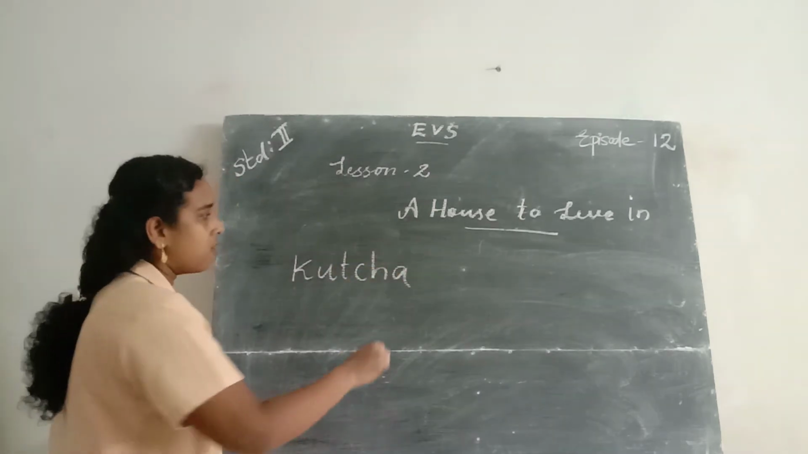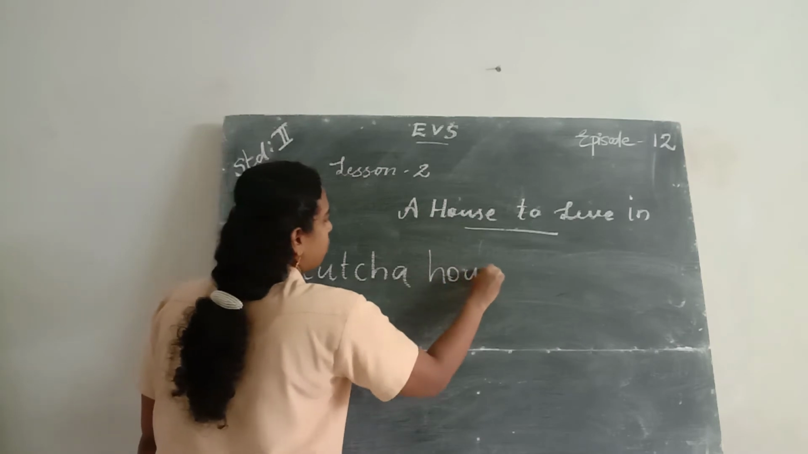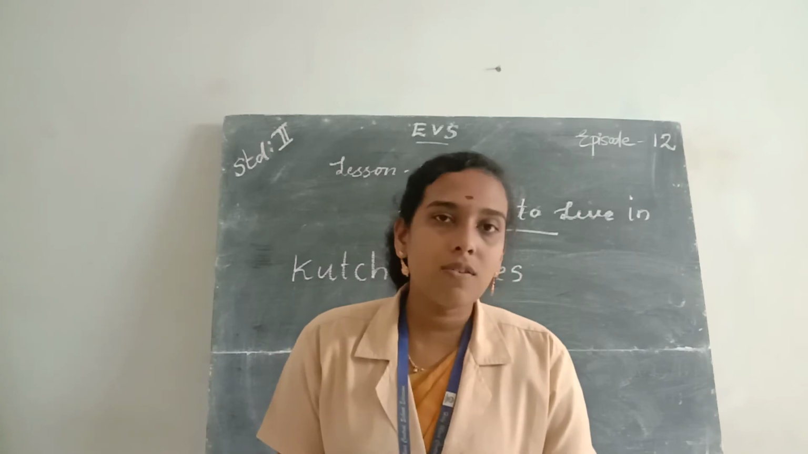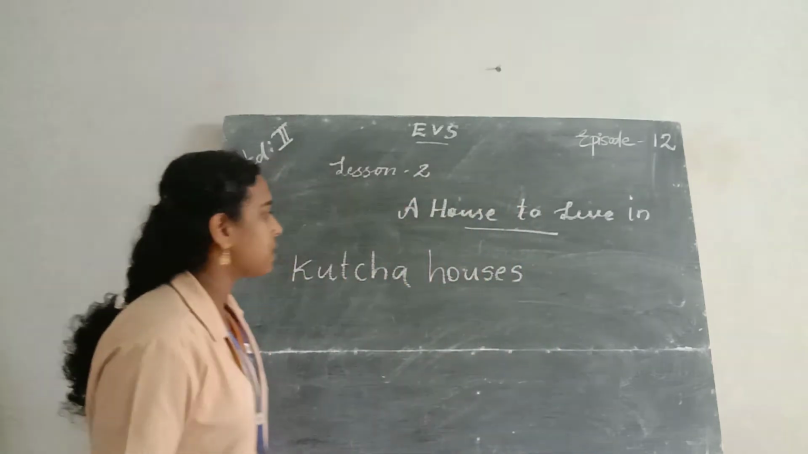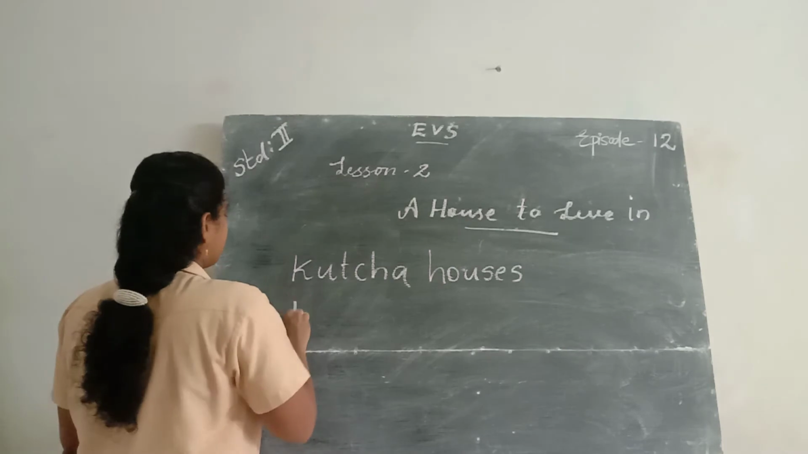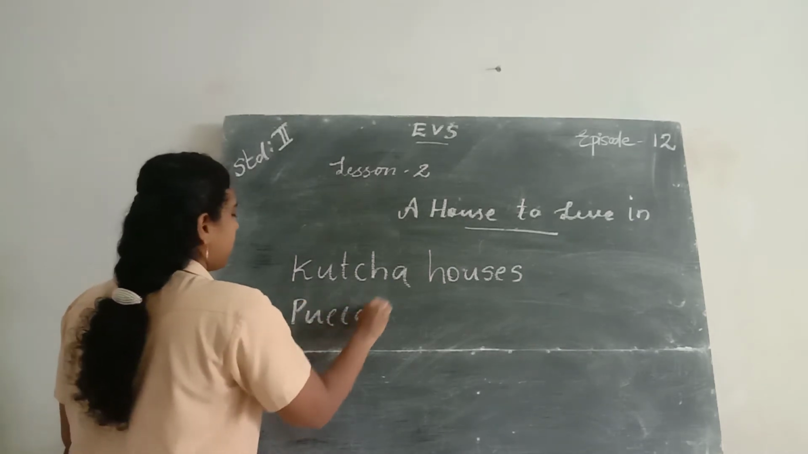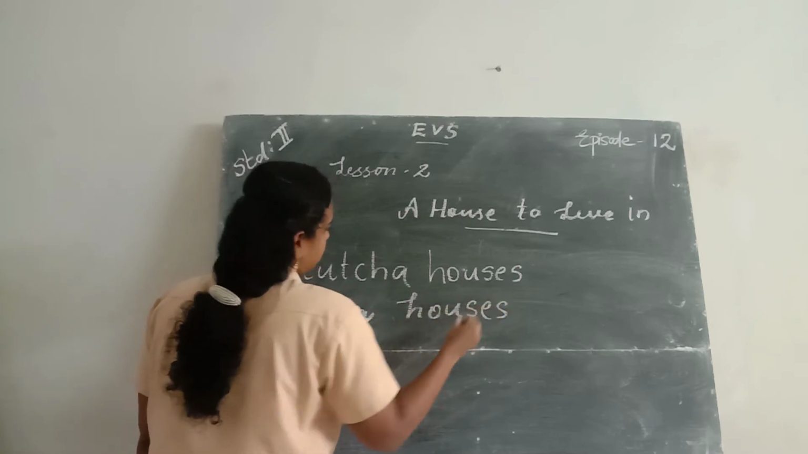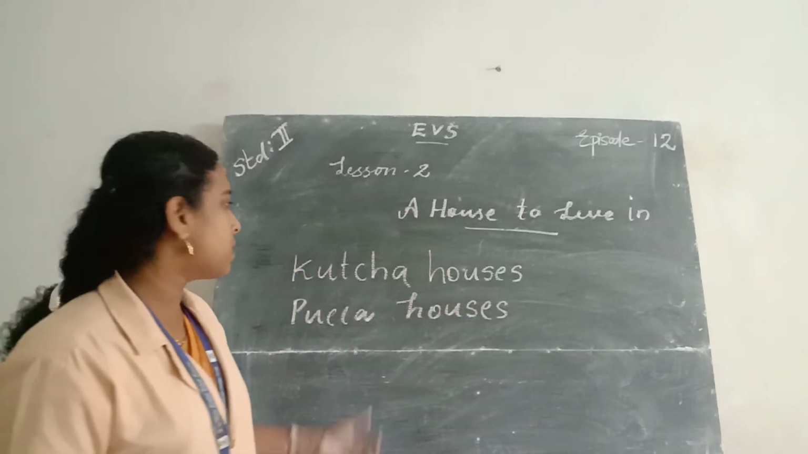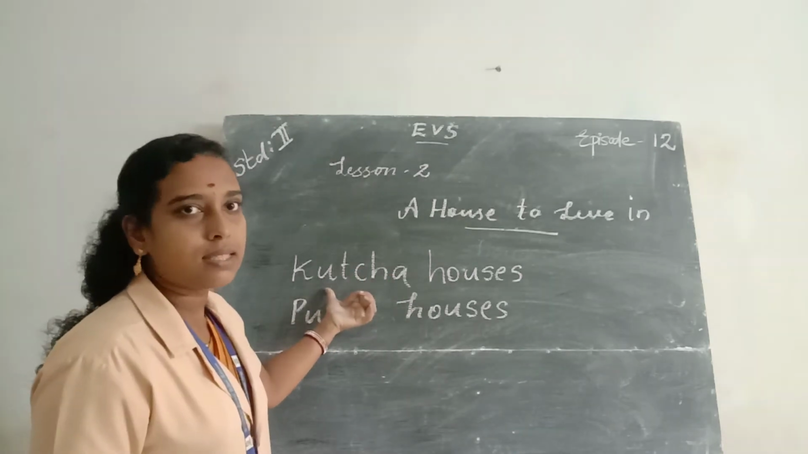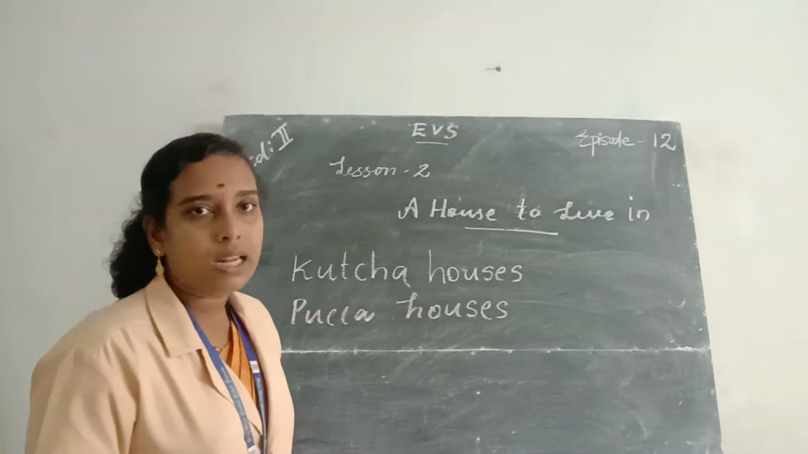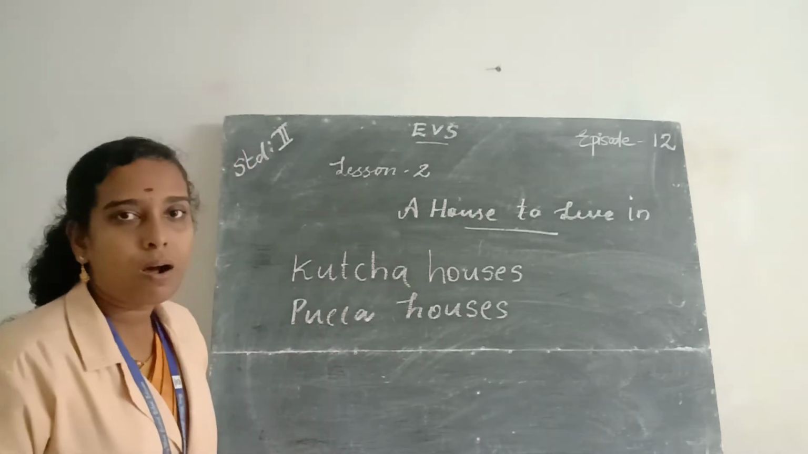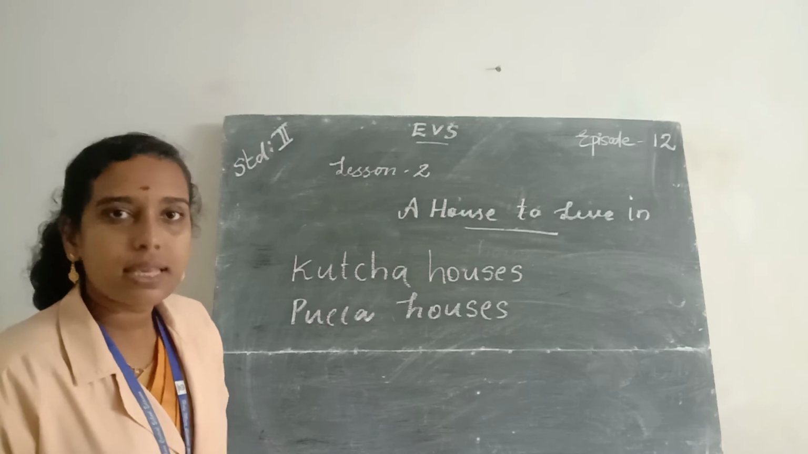K-U-T-C-H-A. Kacha houses. H-O-U-S-E-S. Kacha houses. And strong houses using brick, cement, iron bars etc. are called pakka houses. P-U-C-C-A. Pakka houses. H-O-U-S-E-S. And the houses mostly found in villages are known as kacha houses, and pakka houses are mostly found in cities. Pakka houses are very strong houses because they are made of cement, bricks, iron bars etc.